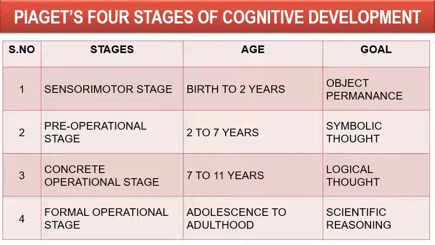The third stage was the concrete operational stage for children between 7 to 11 years of age, and they develop logical thought here. And the fourth stage was the formal operational stage. This is for children from adolescence to adulthood, and here they develop scientific reasoning. So these four stages are very beautifully explained by Jean Piaget. Let us see.